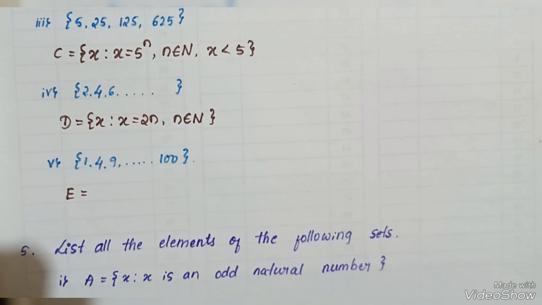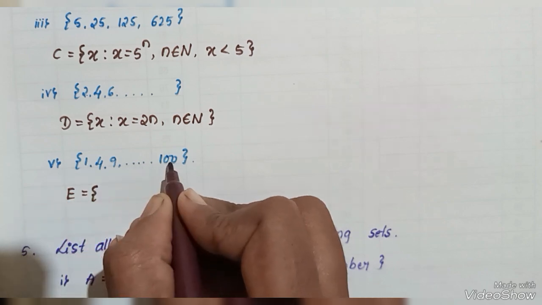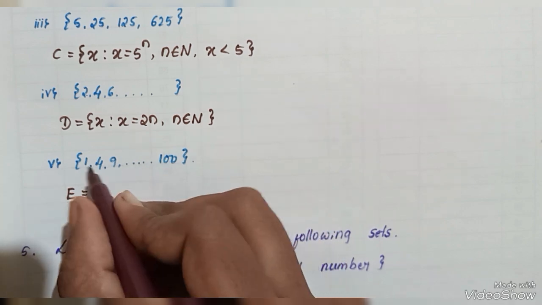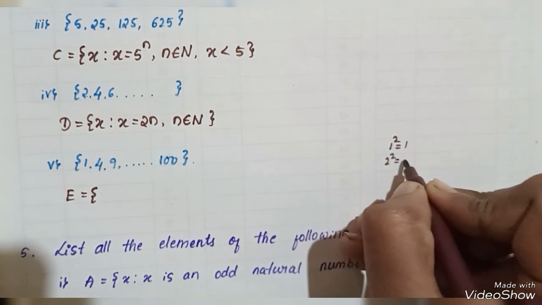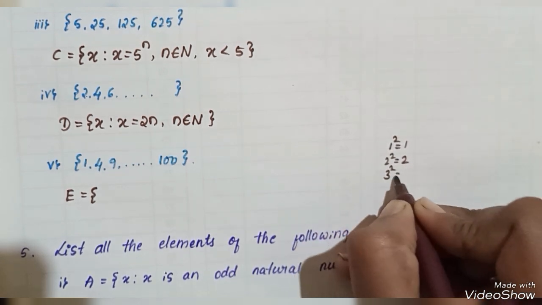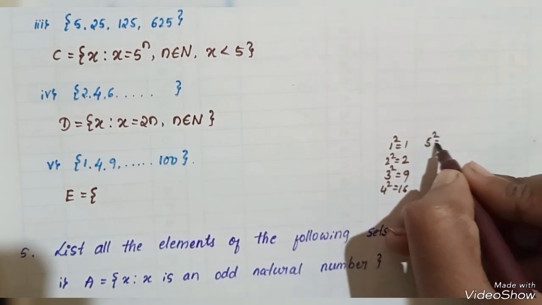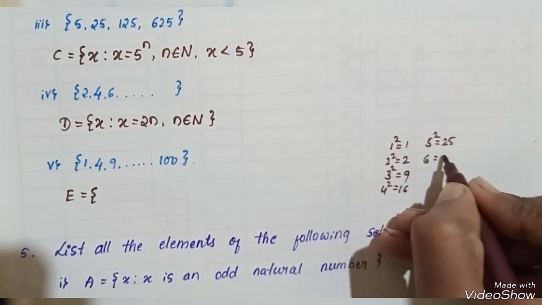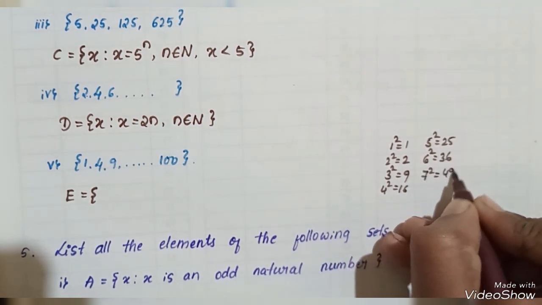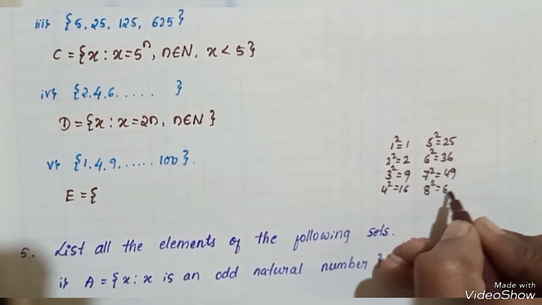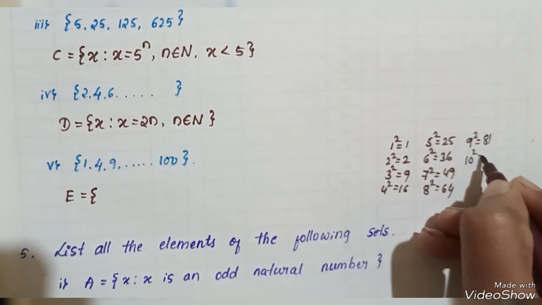So these 10 numbers are the squares of natural numbers. 1 square is 1, 2 square is 4, 3 square is 9, 4 square is 16, 5 square is 25, 6 square is 36, 7 square is 49, 8 square is 64, 9 square is 81, and 10 square is 100.